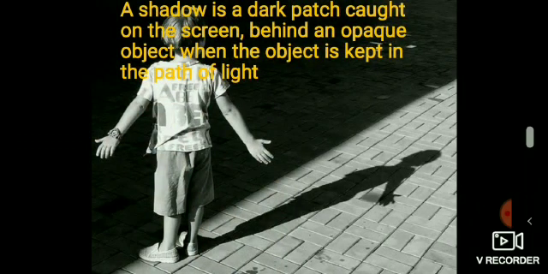A shadow is a dark patch caught on a screen behind an opaque object when the object is kept in the path of light. When we walk in the sunlight, our shadow also walks with us. During the daytime, we see the shadows of buildings, people, trees and animals. If we stand facing the sun, our shadow falls behind us. We cannot see a shadow in darkness because there is no source of light which an opaque body can obstruct. Let us study in detail about shadow in the next session.